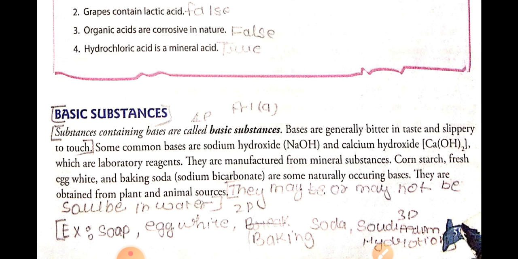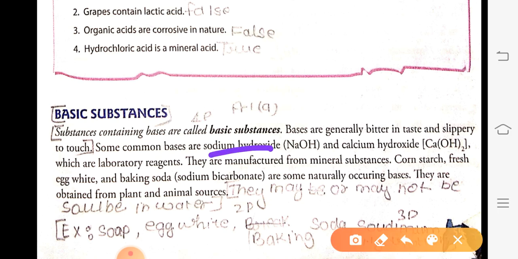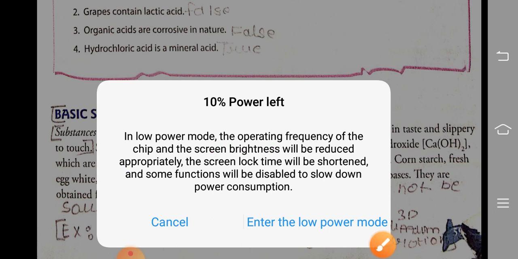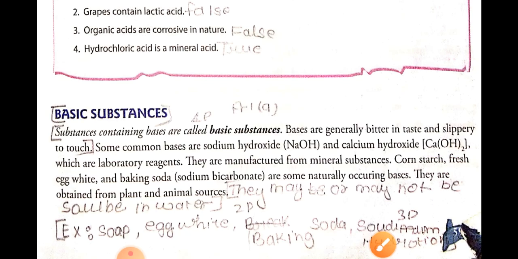Some common examples of bases are sodium hydroxide and calcium hydroxide. These two are examples of bases which are used as laboratory reagents. What is the meaning of laboratory reagents? Laboratory reagents are used in the laboratories for performing various reactions.